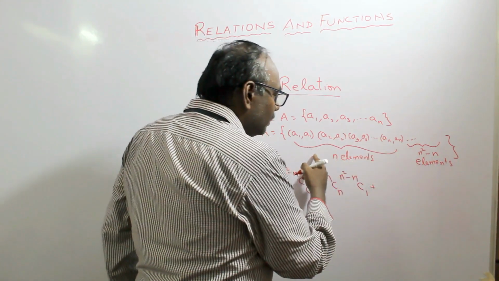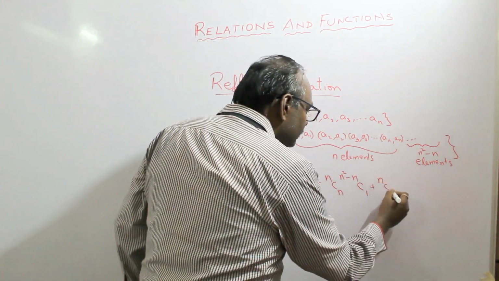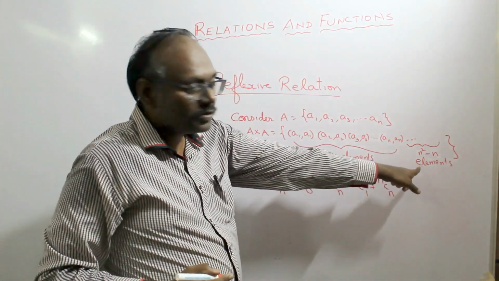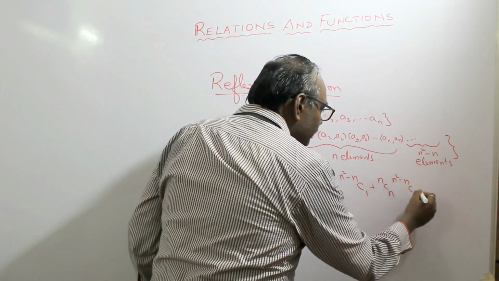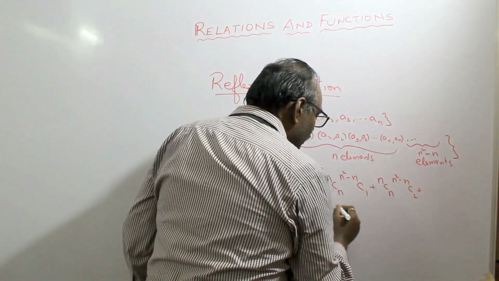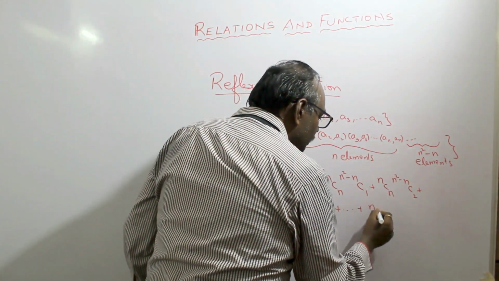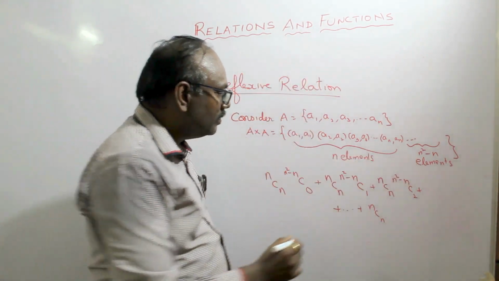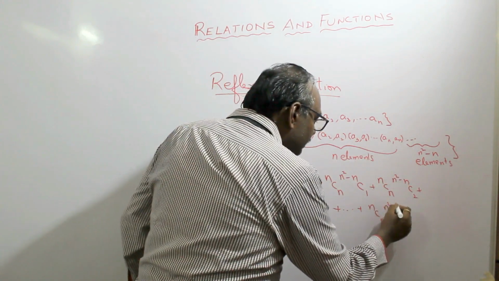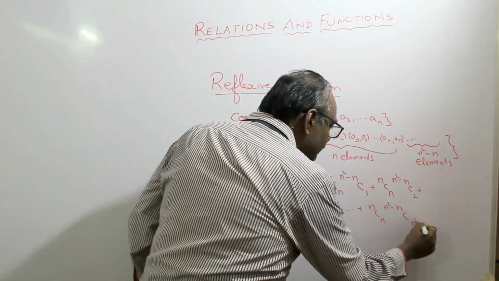So the n elements can be chosen in nCn ways, and from these I can choose two elements in n square minus n C2 ways, and so on till I can choose all the elements from n square minus n elements. So nCn into n square minus n C n square minus n.